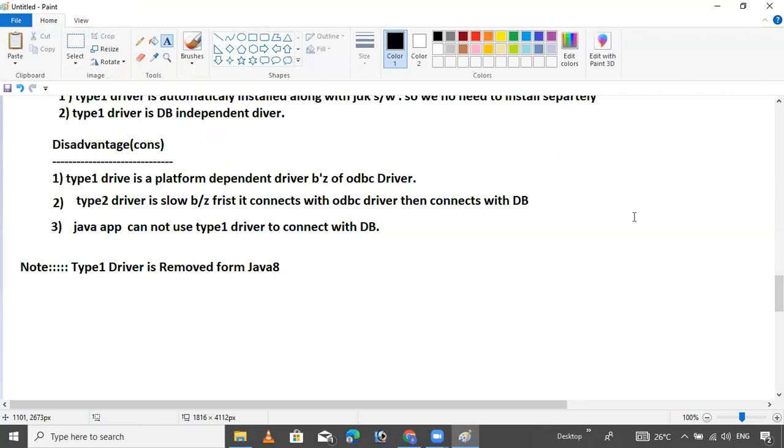Now you can ask, sir, why do you teach me if it's removed? No, this is for knowledge purposes. That's why this is the base. That's why I am introducing it.